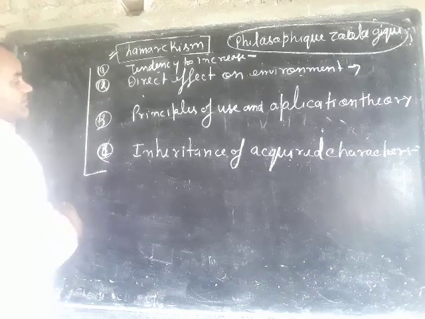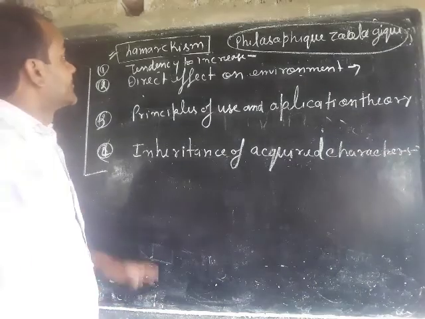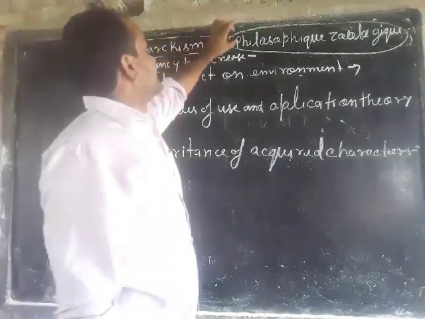These are the four headings included in his book.